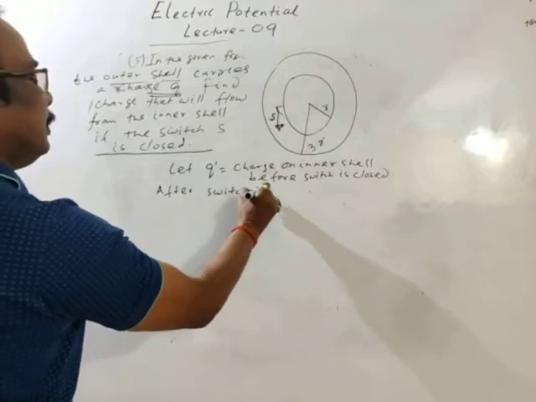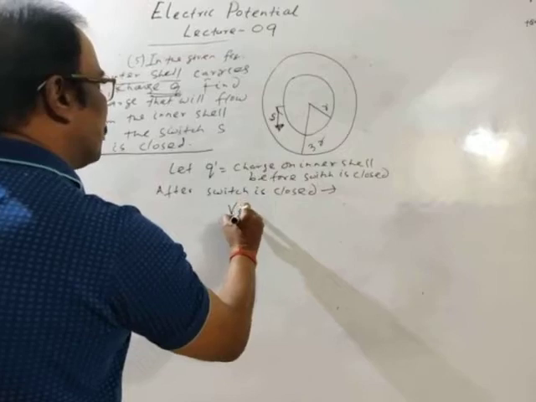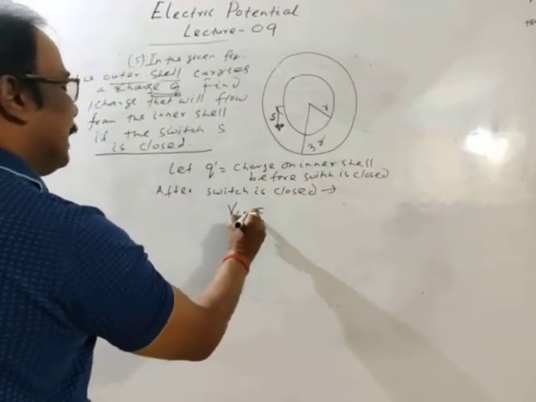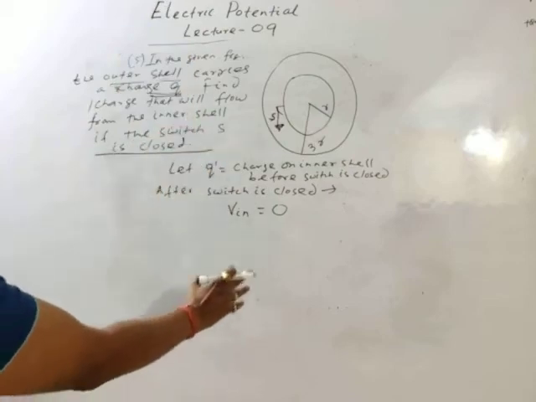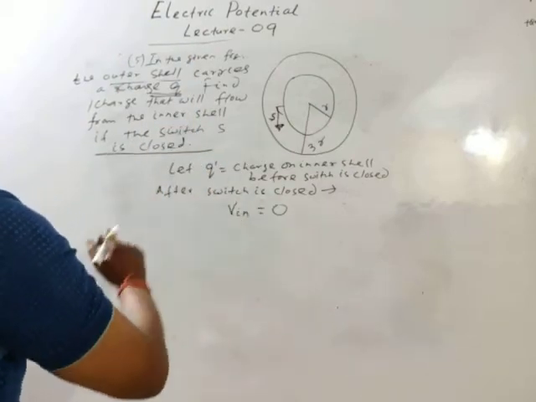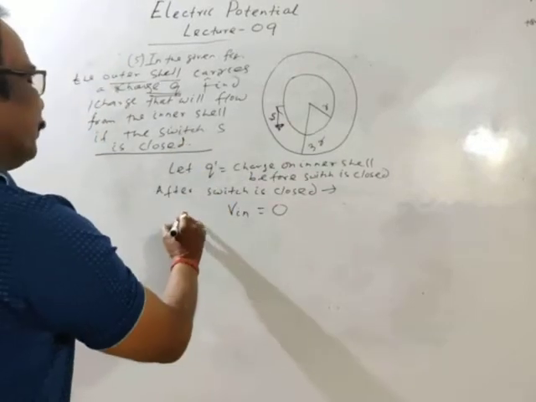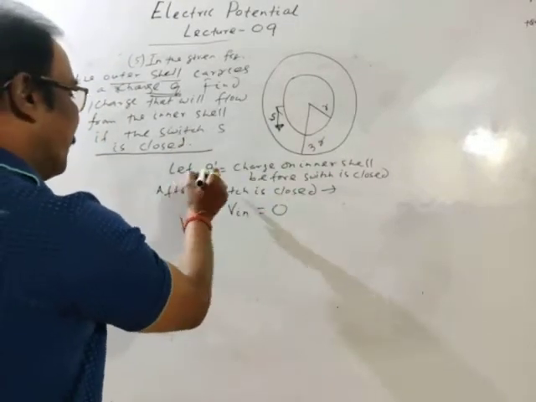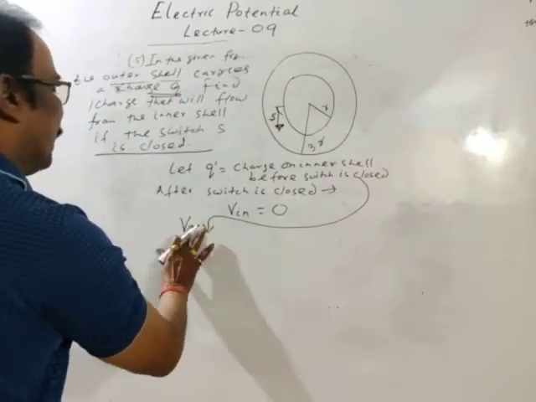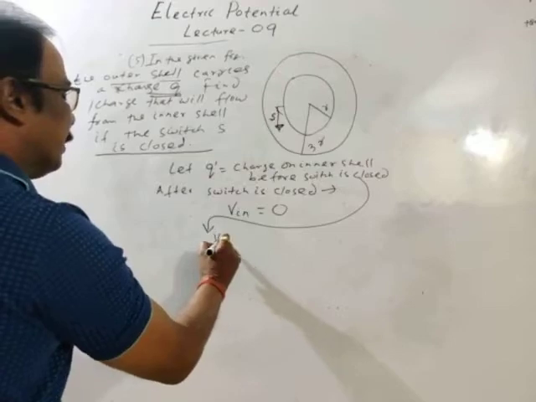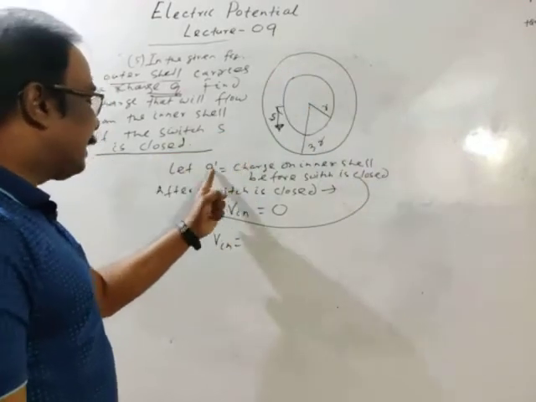After the switch is closed, the potential of the inner shell will become zero. Then what is the potential of the inner shell before the switch is closed? The charge on the inner shell is Q dash.